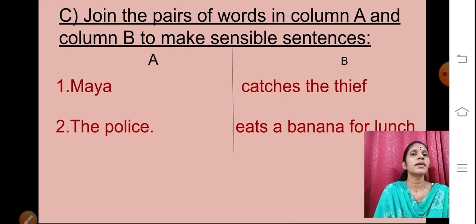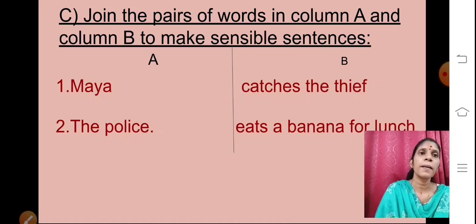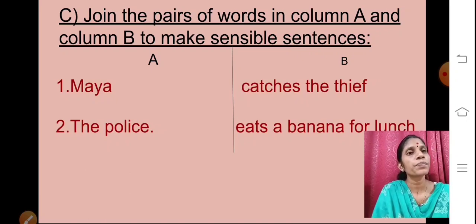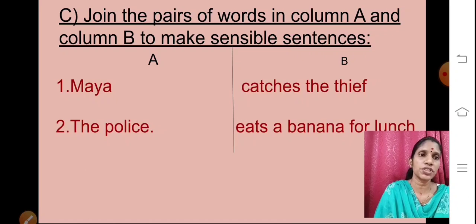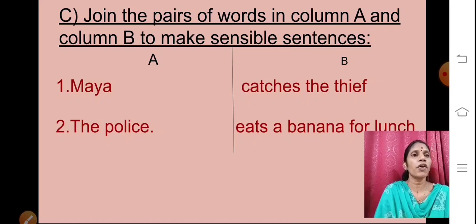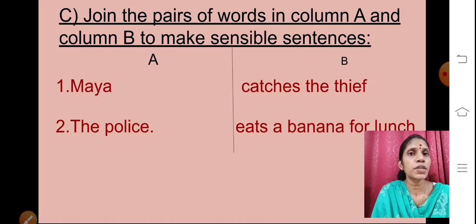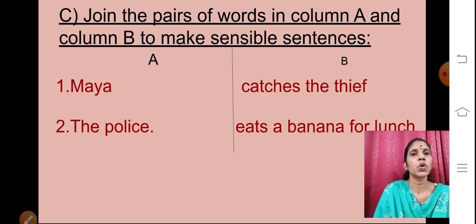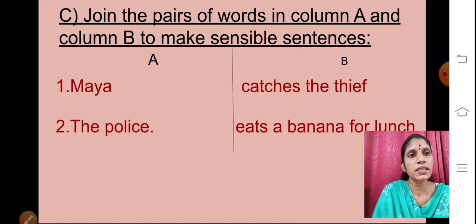And in column B you can see the first one is catches the thief, and the second one, eats a banana for lunch. Now what you are supposed to do is match from A to B. So Maya catches a thief or eats a banana for lunch. What will be the proper sensible sentence?